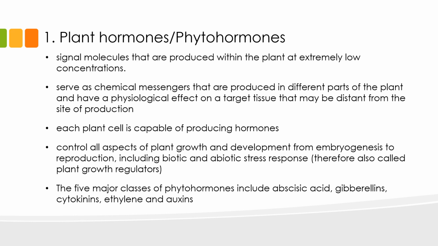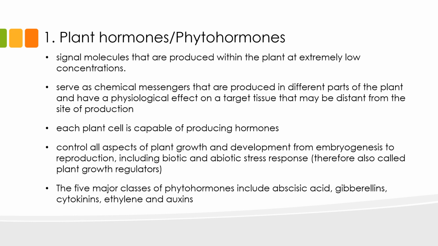So even if you have a phytohormone that is produced in the roots, it can affect the shoots, the flowers, the leaves, and all other parts of the plant. Each plant cell is capable of producing hormones. These hormones control all aspects of plant growth and development, from embryogenesis to reproduction, including biotic and abiotic stress responses. Because they control or regulate all aspects of growth and development, they are also called plant growth regulators. So if you read a paper that talks about plant hormones, phytohormones, and plant growth regulators, they are all referring